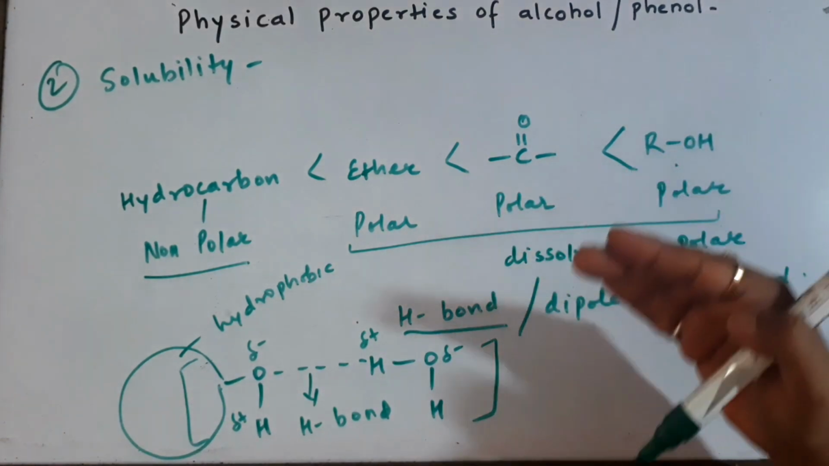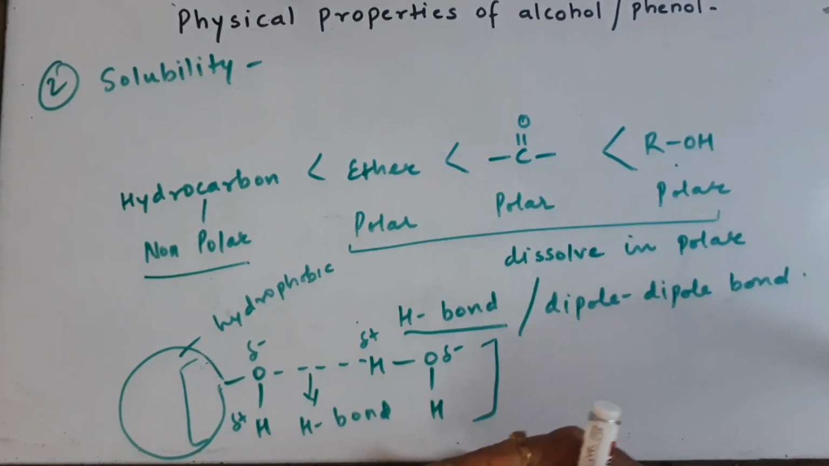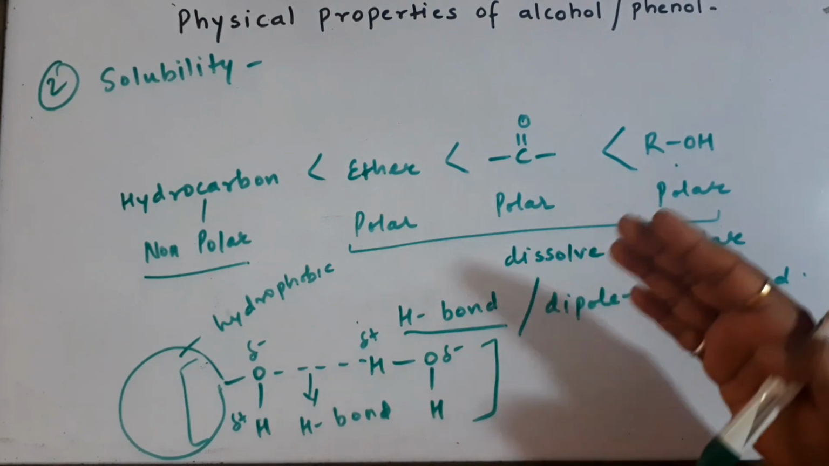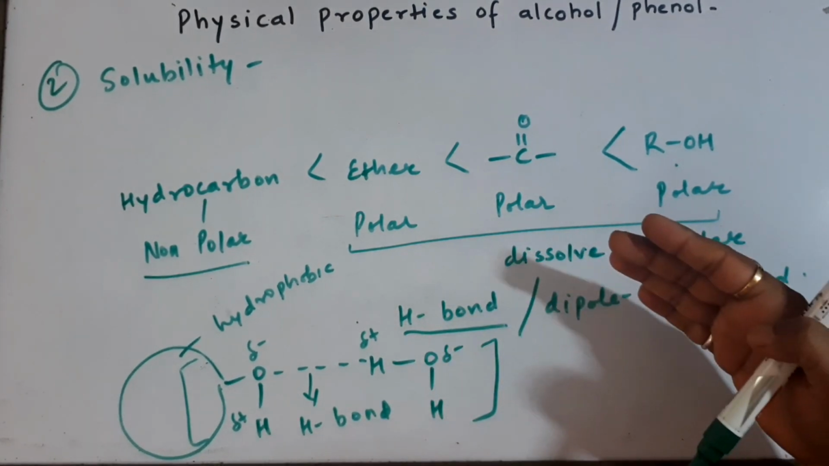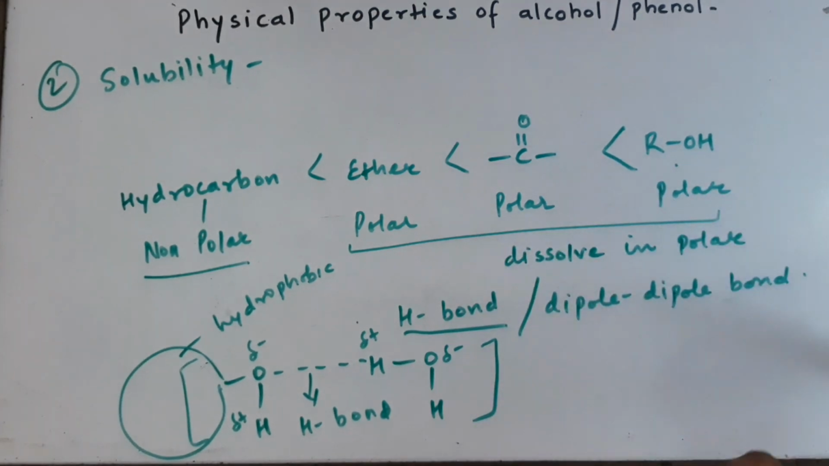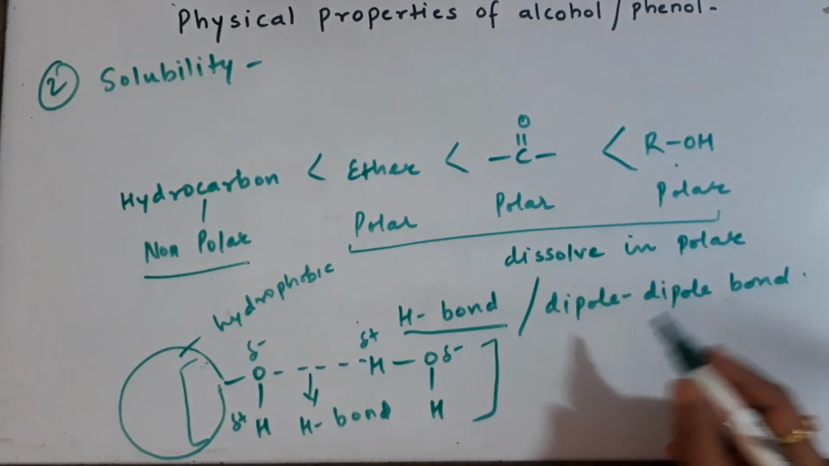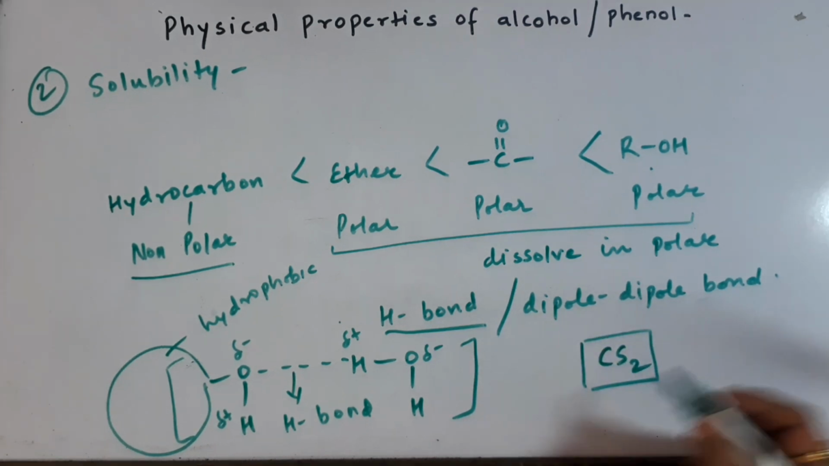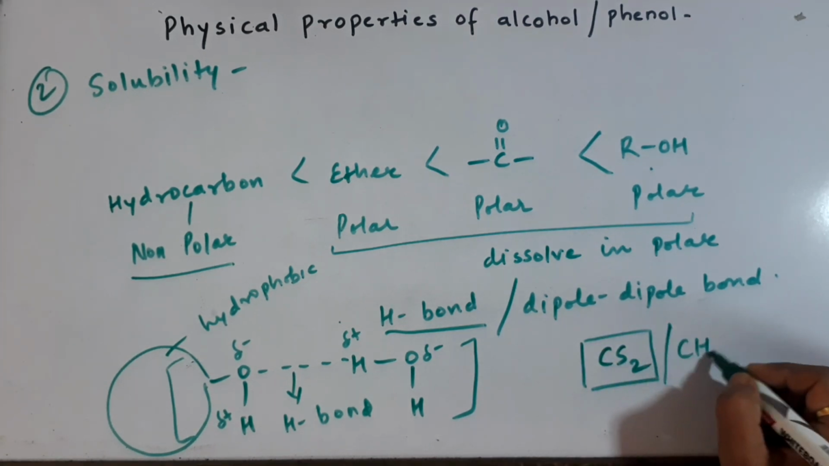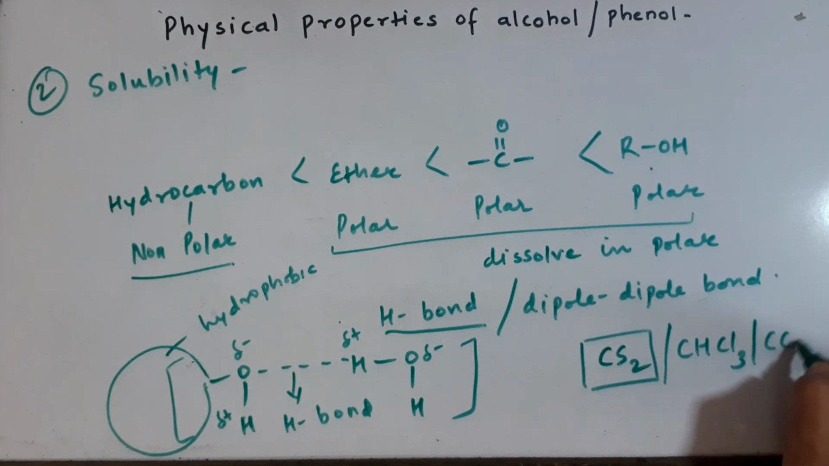As we go up in the homologous series, the higher members will be less soluble in water and the lower members will be highly soluble in water. If they are not soluble in water, what will they do? They will dissolve in solvents such as carbon disulfide, chloroform or carbon tetrachloride. So any of the solvents you can take.